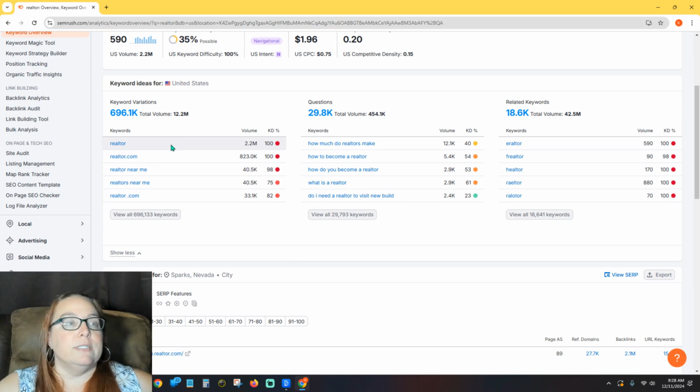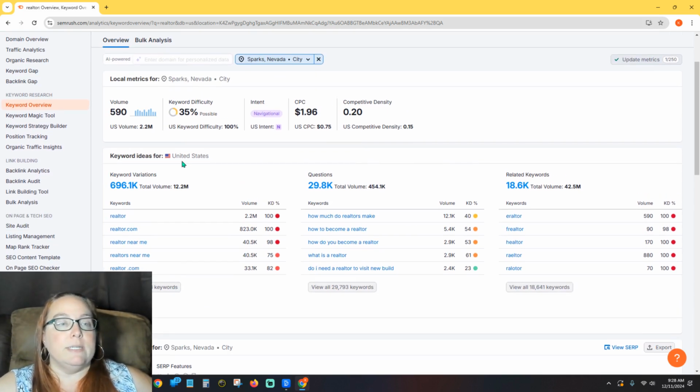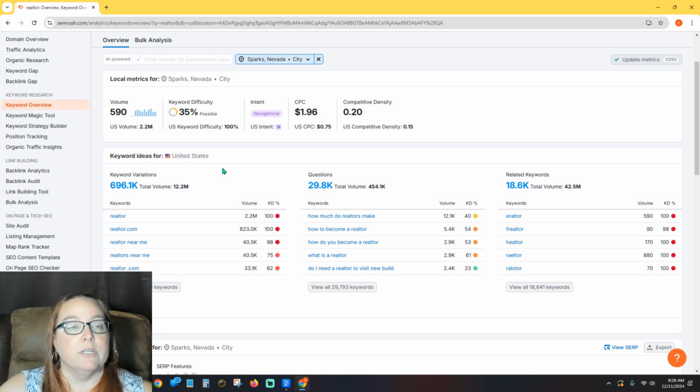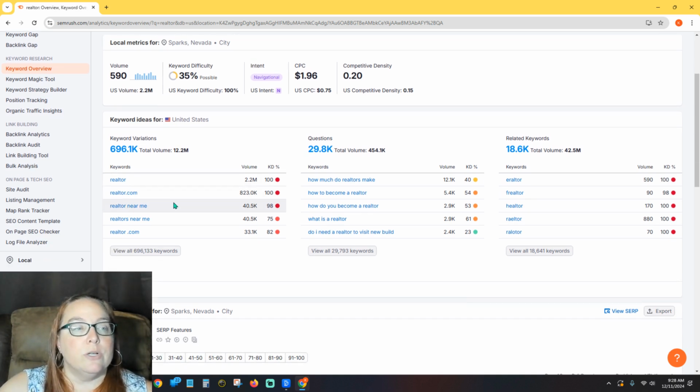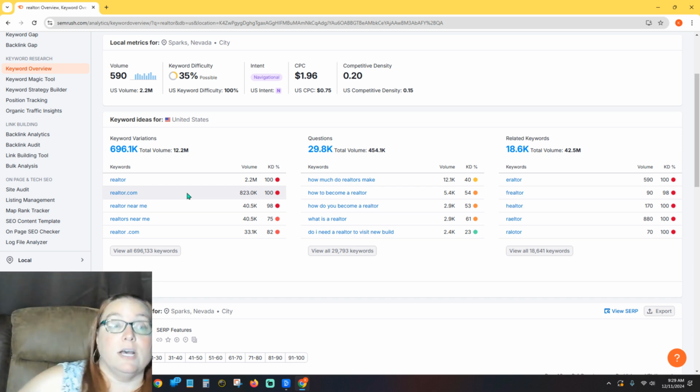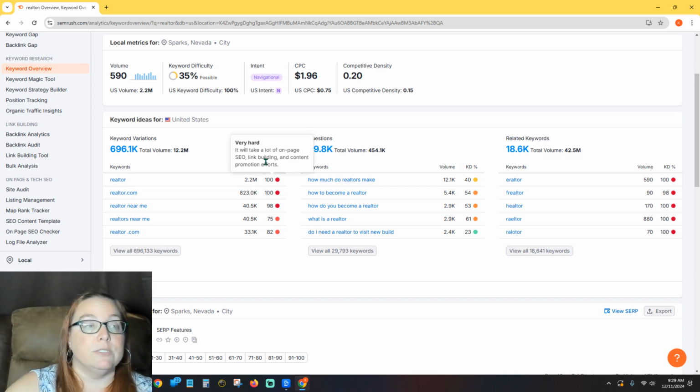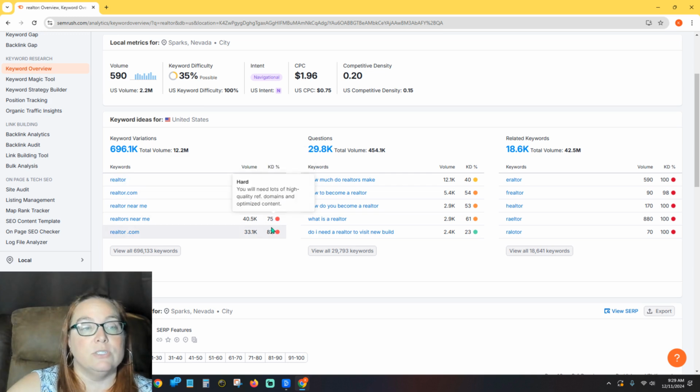Here you can see this is with no narrowing down because there's only like 5 keywords: realtor, realtor.com, realtor near me, realtors near me, and then realtor.com again. Obviously, realtor.com is branded, so you could try to rank for that if you wanted to, but it's 100% for keyword difficulty. So even locally, they're saying these are difficult.